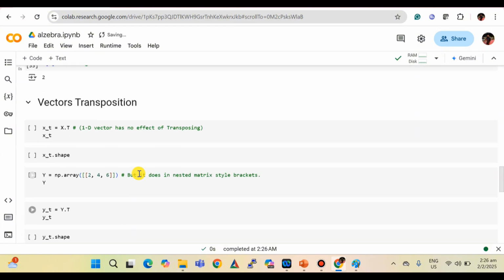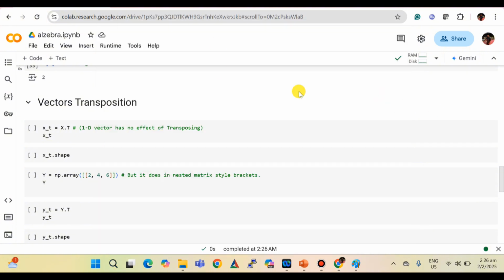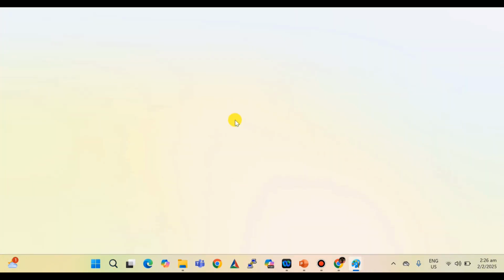All right. Now we are going to talk about transposition. We will also understand it later in depth. In short, let's suppose there is a row like 2, 4. Let me open Paint.